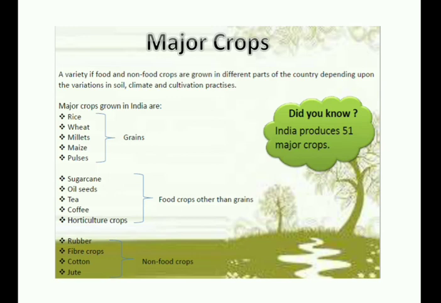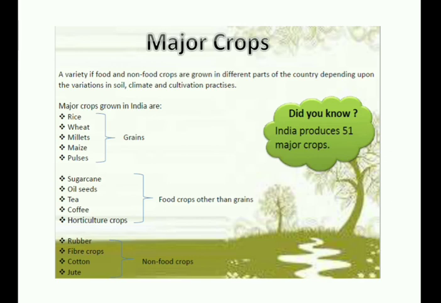Now see, major crops. After the seasonal crops, again we can divide the crops into different groups. Food and non-food crops are grown in different parts of the country, depending upon variation in soil, climate and cultivation practice. Already I told you. Now major crops grown in India are divided into grains, food crops other than grains, and non-food crops. For the grains, the first group is rice, wheat, millets, maize and pulses.